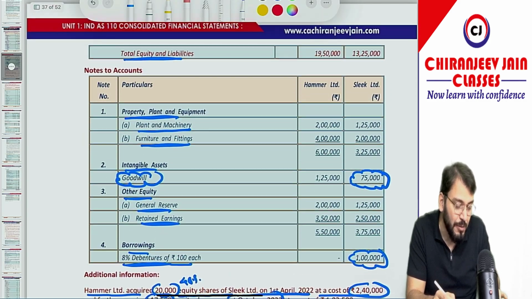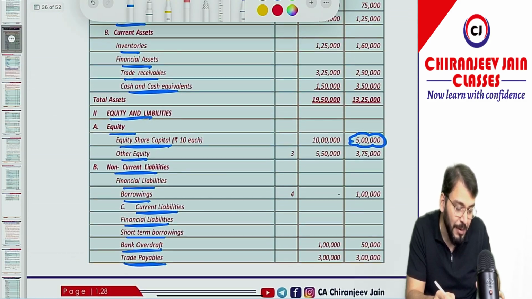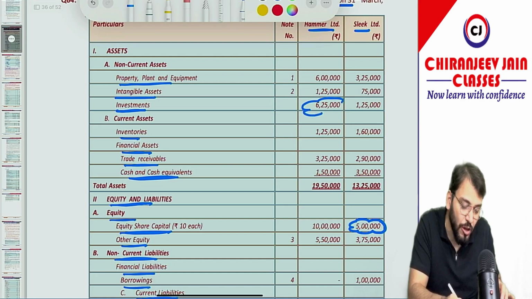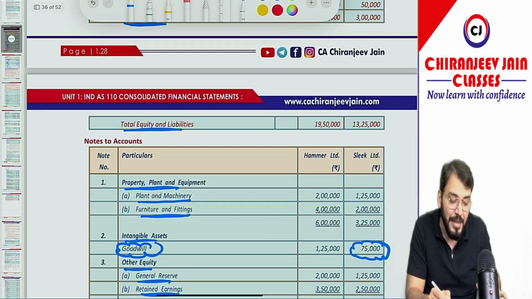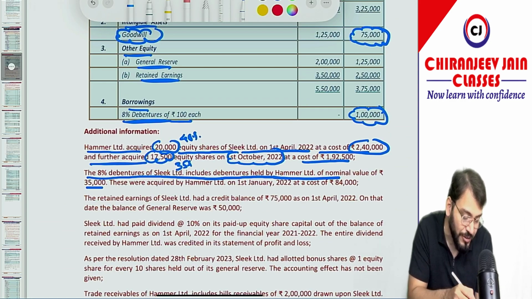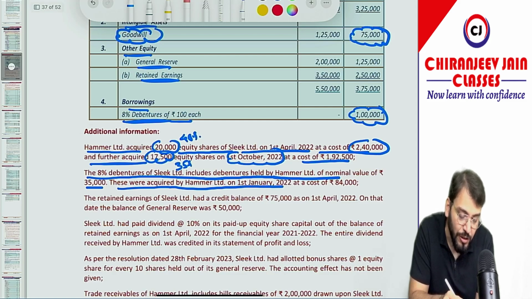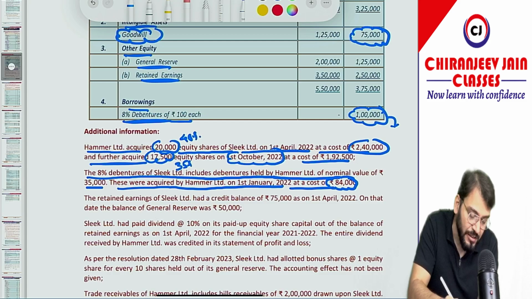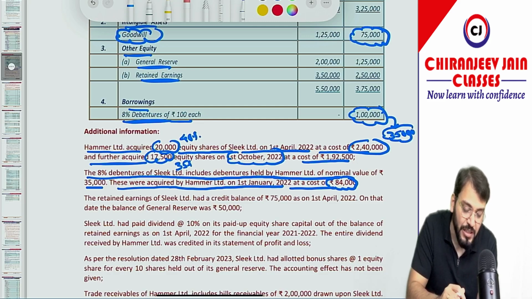This investment whatever has been given, this 6,25,000 includes some investment in the debenture of Slick Limited, and they have purchased it at a cost of, these were acquired by Hamel Limited on 1st January 2022 at a cost of rupees 84,000. So what is the nominal value of debenture? Nominal value of debenture is 35,000 which was acquired at rupees 84,000.